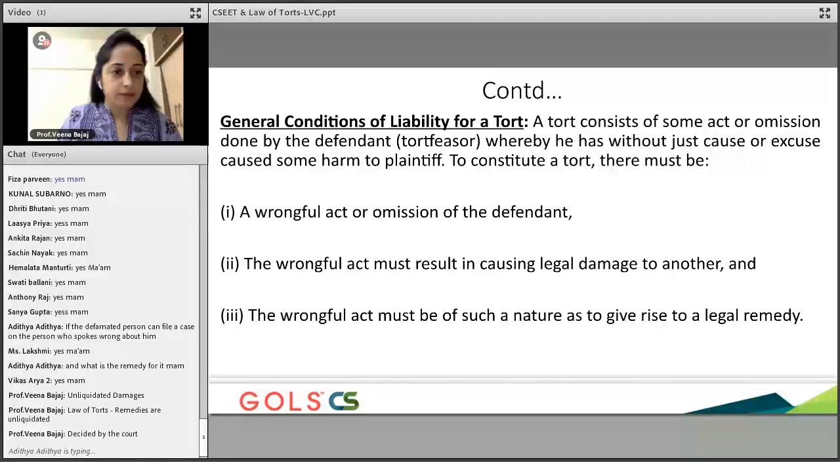Now, you need to understand one thing very clearly: for a tort to happen, there have to be three essential elements. If these three elements are not there, and see, the word is "and", which means all three elements have to exist. The word is not "or", okay? The word is "and", so it's very important that all the elements are captured.